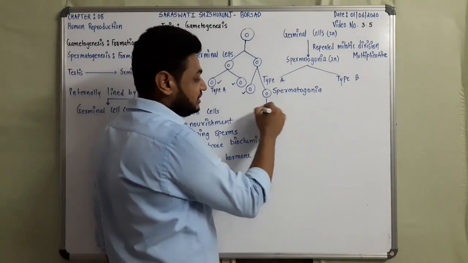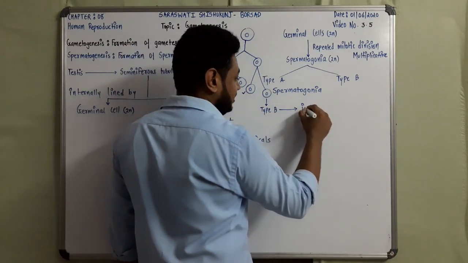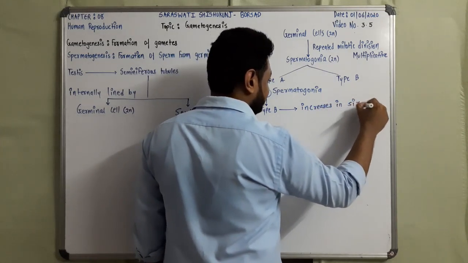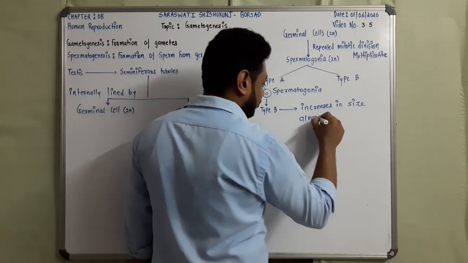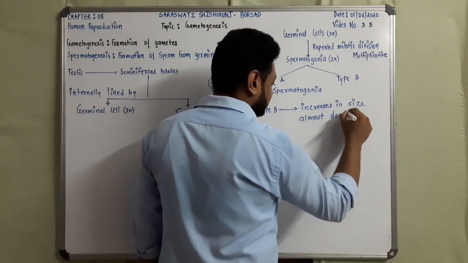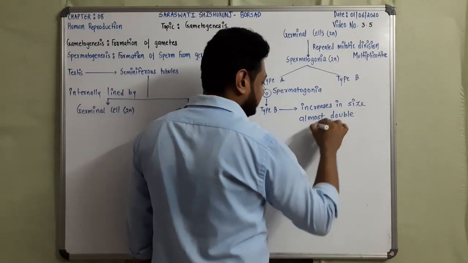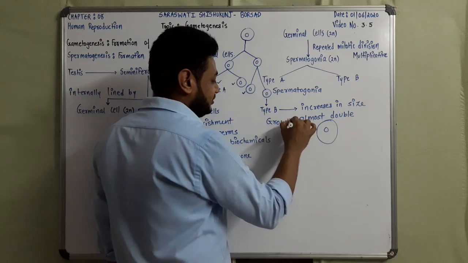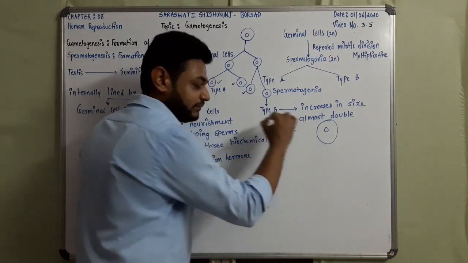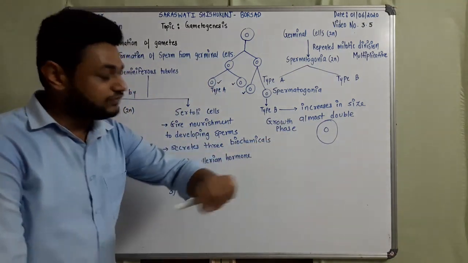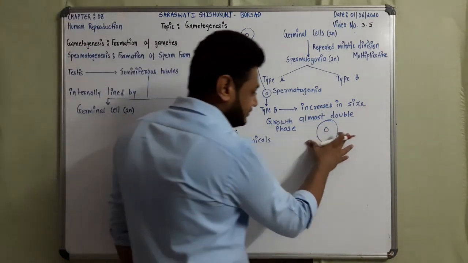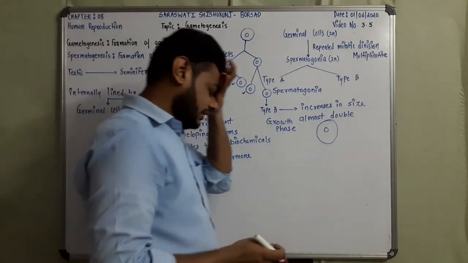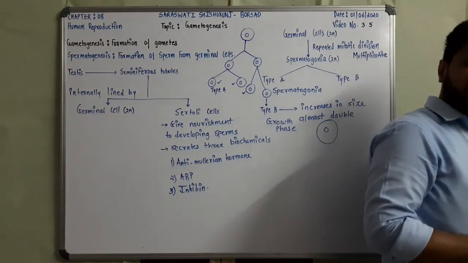Now type B increases in size, almost double. This is the phase called the growth phase.